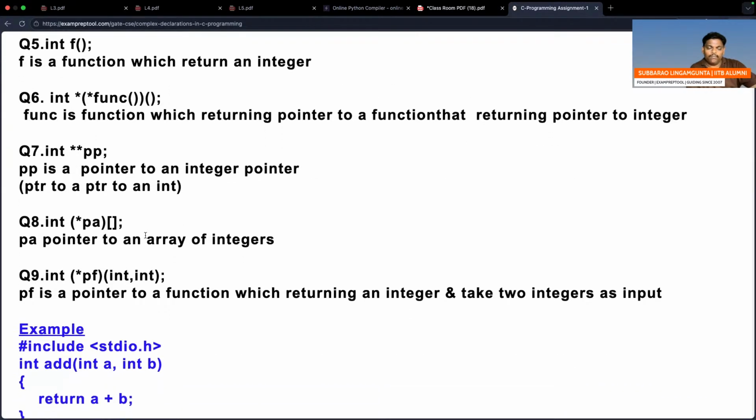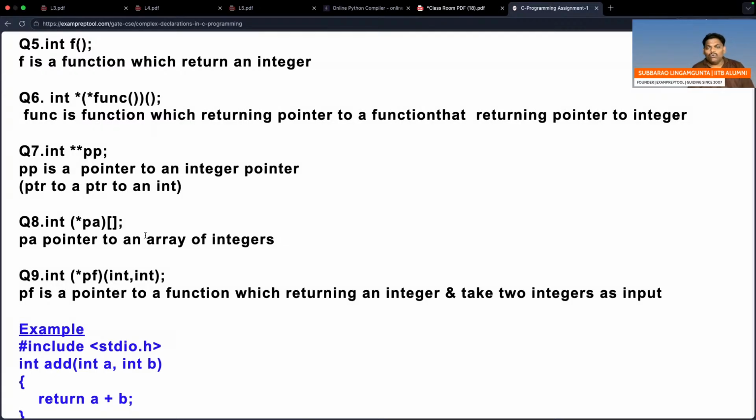Int f, and bracket. Remember, for f only one person is fighting, that is the bracket. It is a function bracket. F is a function. That function doesn't take anything, and finally that function returns an integer. Int is a keyword, that's okay. F is a function which doesn't take anything, but finally returns an integer. Question number 5 is like that.